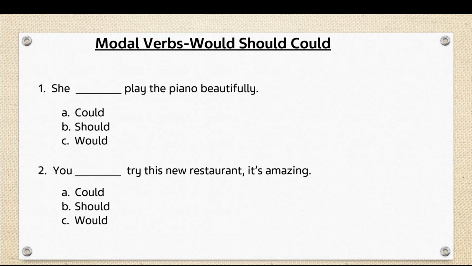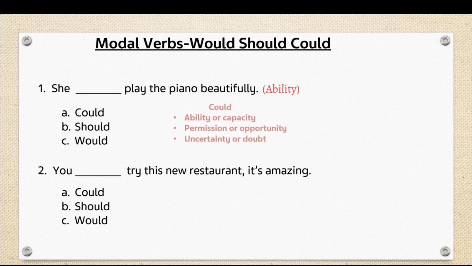Modal verbs. Let's look at the example. She dash play the piano beautifully. It is an ability of her. So for ability we use could. Could is used for ability or capacity. So the answer is she could play the piano beautifully.